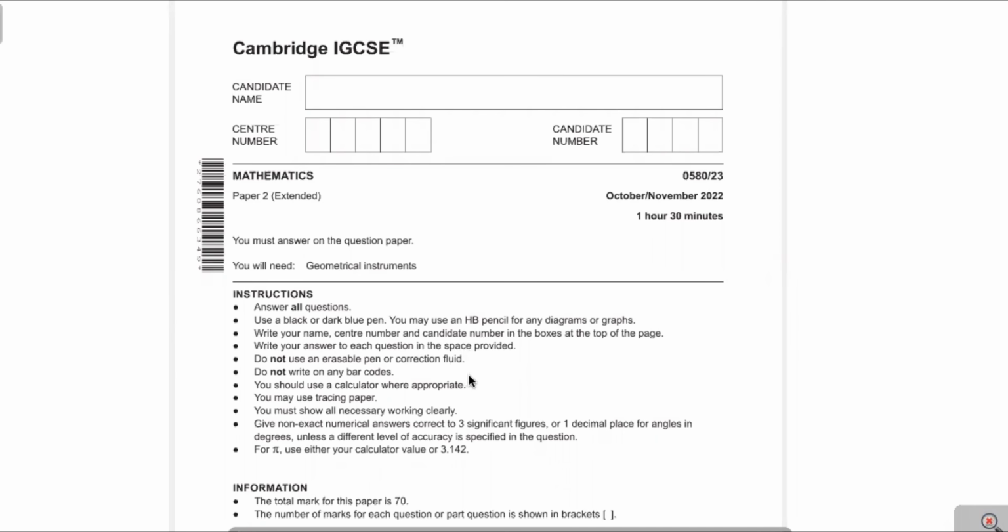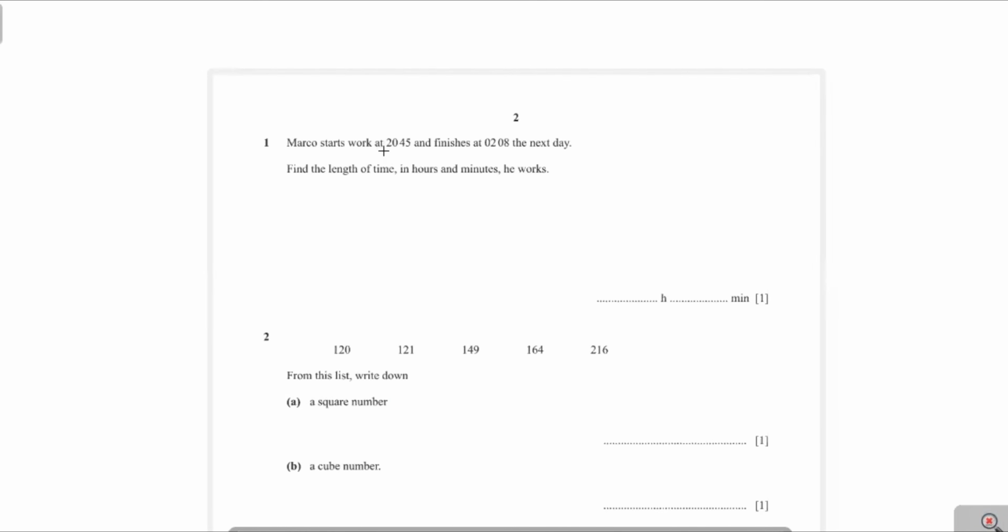Now let's start the paper. Question 1. Marco starts work at 20:45 and finishes at 2:08 the next day. Find the length of time in hours and minutes he works. Now you see here, this is the finishing time and this is the starting time. Now to find the length of time, we will take the difference.